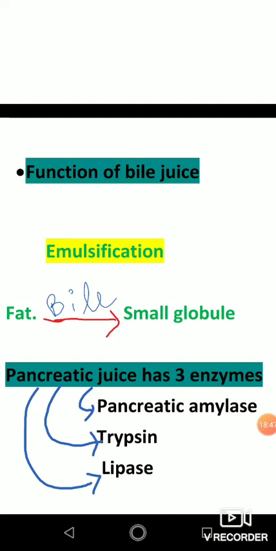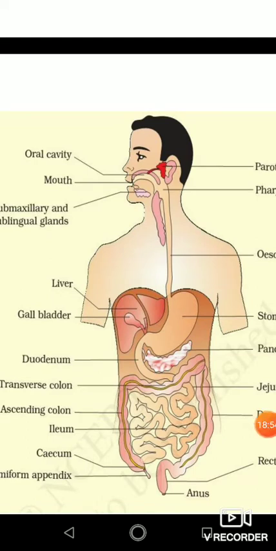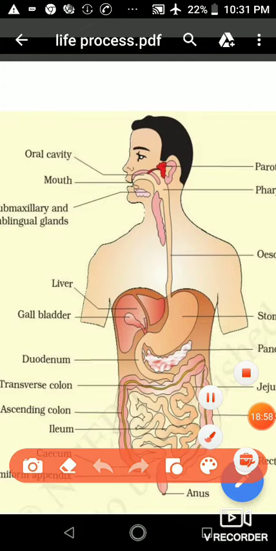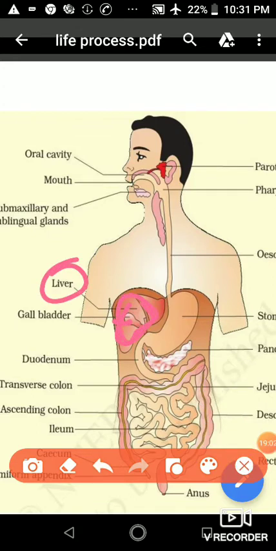Students, let's start with bile juice. Actually, bile juice is secreted by the liver. We can see here, this is the liver. Do you see this? This is the liver, and this liver produces a juice that is called bile juice, and this bile juice comes from the liver and enters the small intestine.